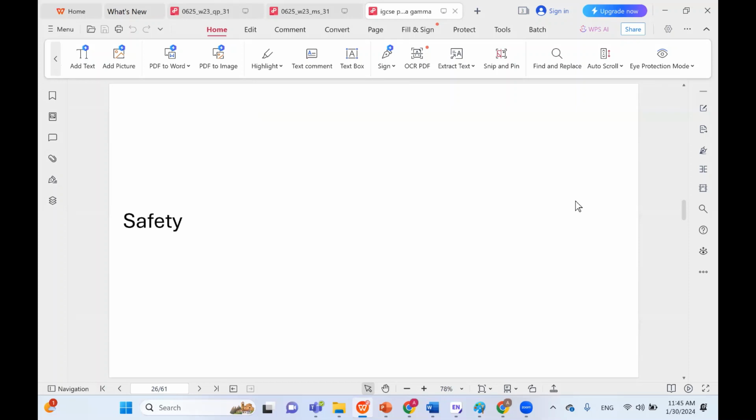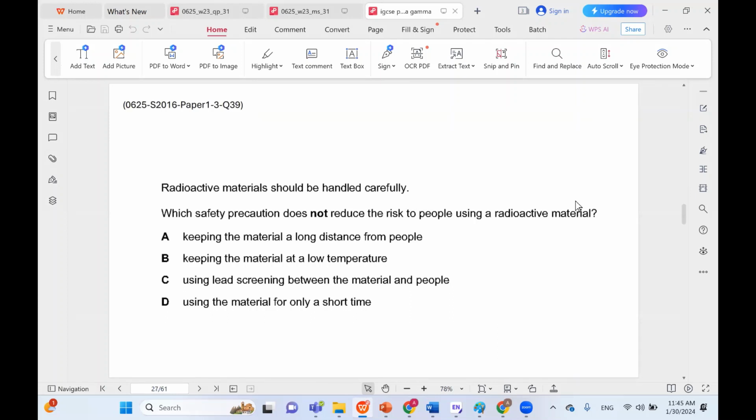Now we move on to questions that have to do with safety of handling radioactive material. Radioactive materials should be handled carefully. Which safety precaution does not reduce the risk to people using radioactive material? So which of these would be useless, in other terms? Keeping the material a long distance from people? No, this is useful actually, so we want this.